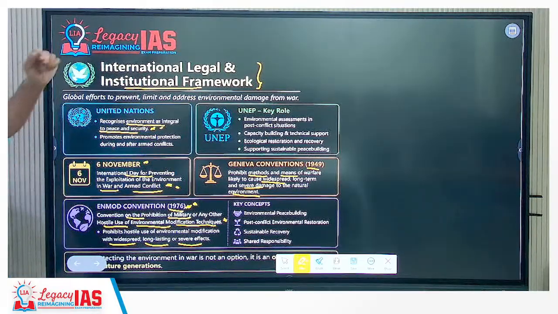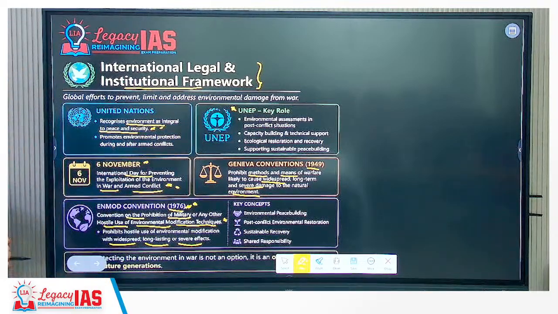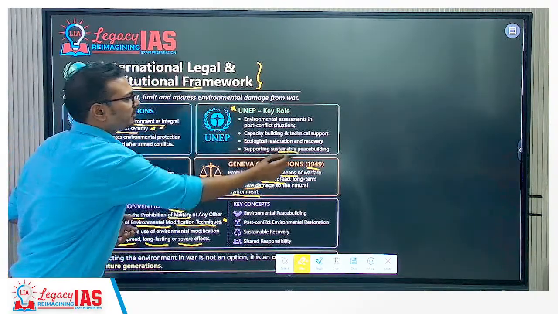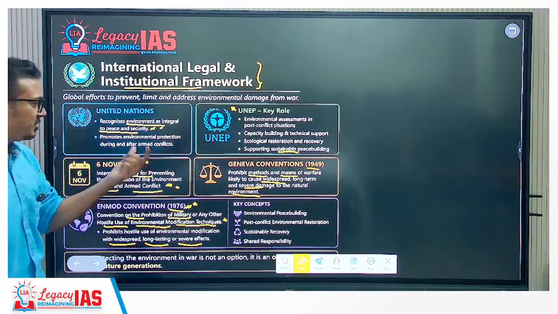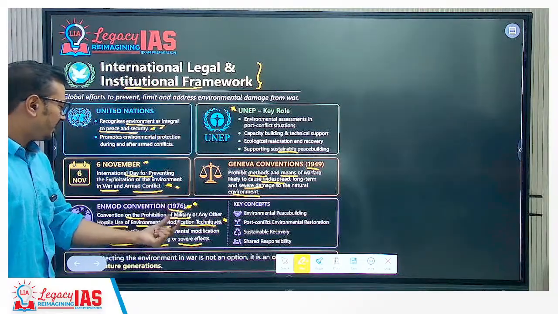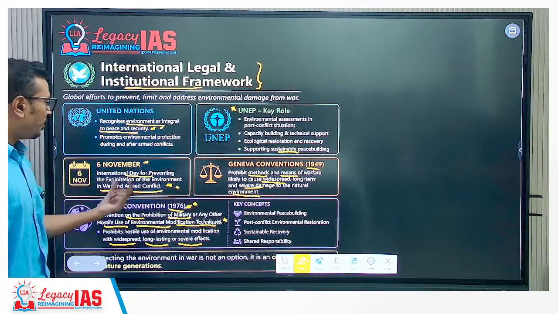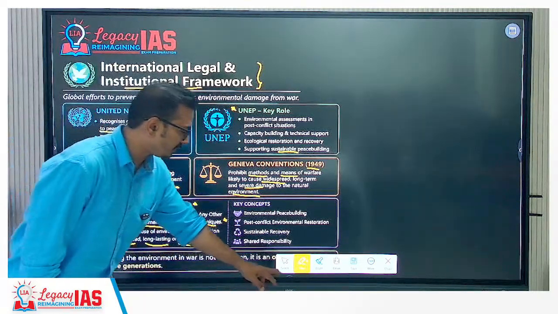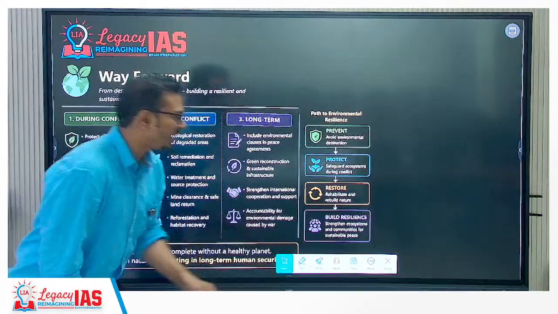Okay. And yes, UNEP plays a key role in terms of prohibiting any kind of environmental damage because of any kind of conflicts. It supports sustainable peace building, ecological restoration and recovery after the war has ended. Okay, so remember these names: Geneva Convention 1949, ENMOD Convention, basically Environmental Modification Techniques Convention 1976, and 6th November, International Day for Preventing Exploitation of the Environment in War and Armed Conflict.